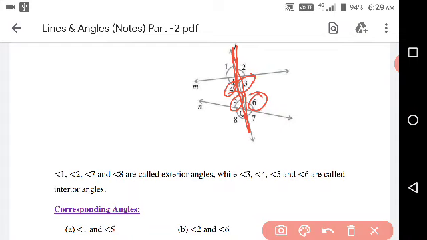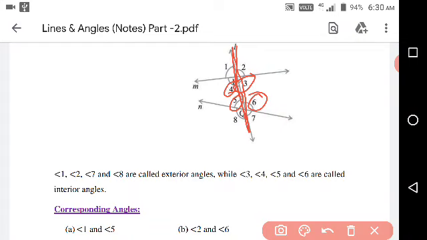The fifth postulate of Euclid's geometry says that if the sum of two interior angles on the same side of the transversal is less than 180 degrees, then the lines, if produced, meet indefinitely.